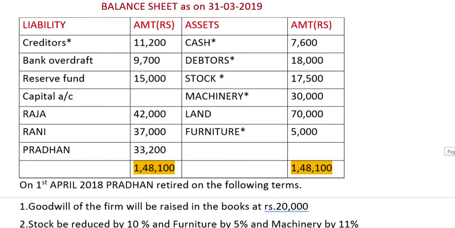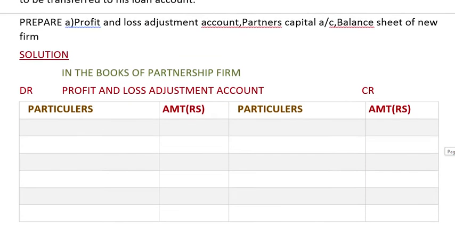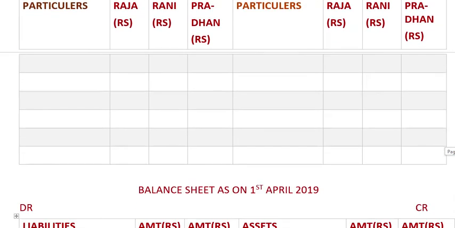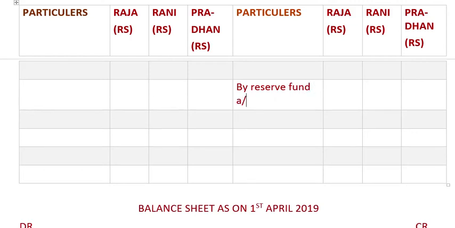Next is reserve fund. Now reserve fund we will have to post in the partners capital account. Here is the partners capital account. We will be leaving one line, and over here we will be writing by reserve fund account, and we will have to do a calculation.